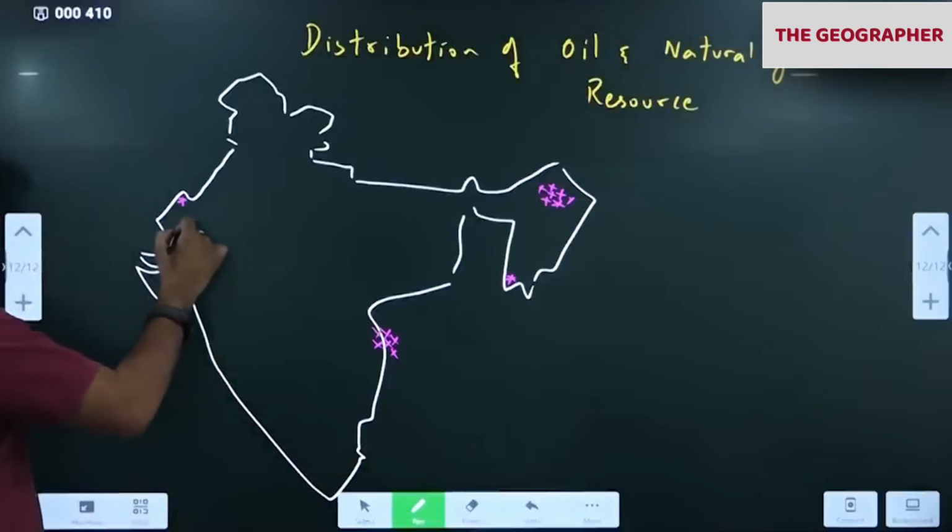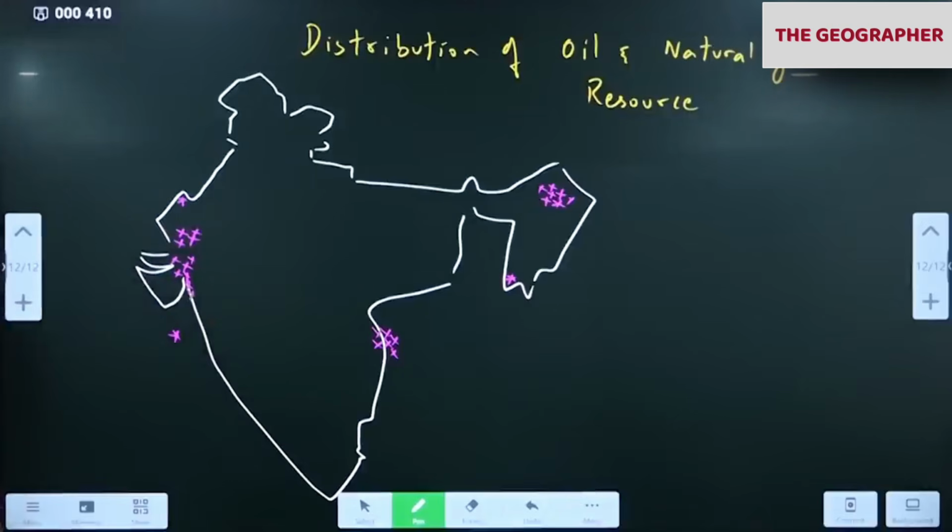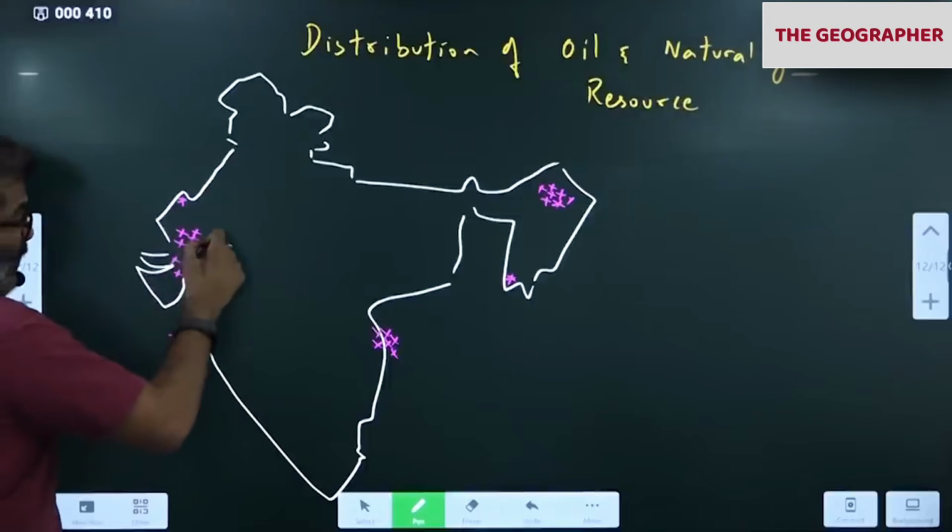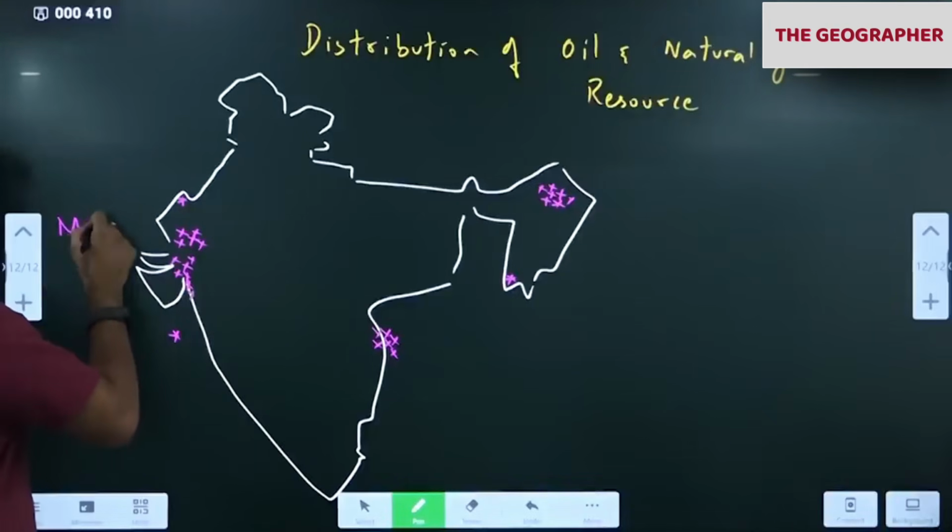Here also, in the Thar desert of Rajasthan, they discovered 4 oil fields. It's a desert, no villages nearby. So as a result, they have given names of the goddess Lakshmi for the oil fields: Mangala, Bhagya, Aishwarya and Rajarajeshwari. These are the oil fields of Rajasthan. MBAR they call it.